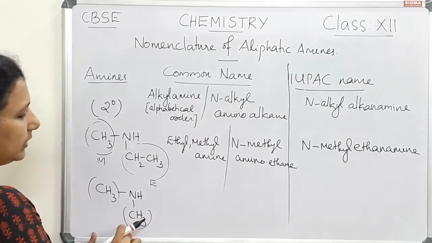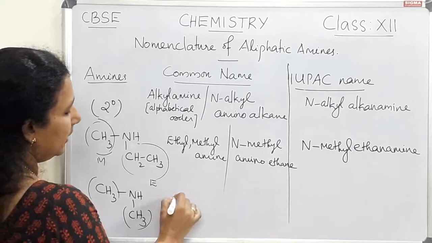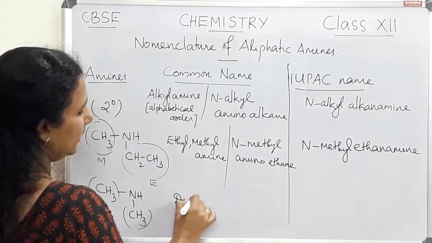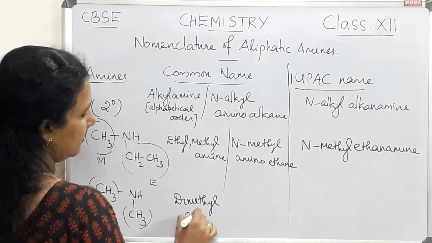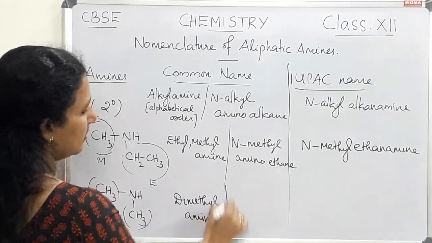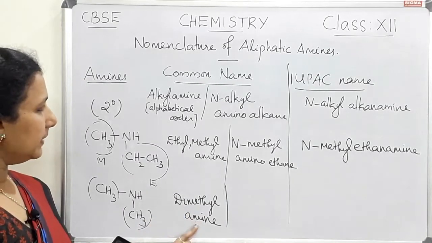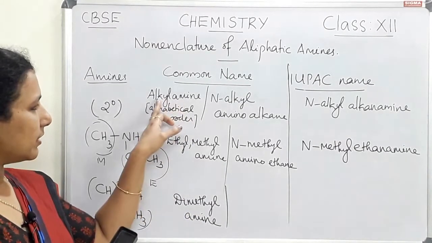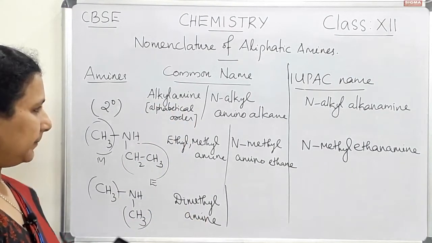Here two alkyl groups are there. Both are same and they are methyl groups, and we have to write dimethyl amine. So that is the first way of writing the name, dimethyl amine. So instead of alkyl amine, it is dimethyl amine.